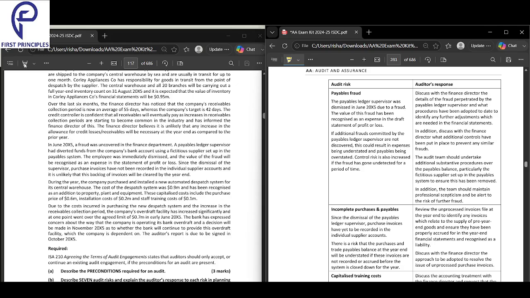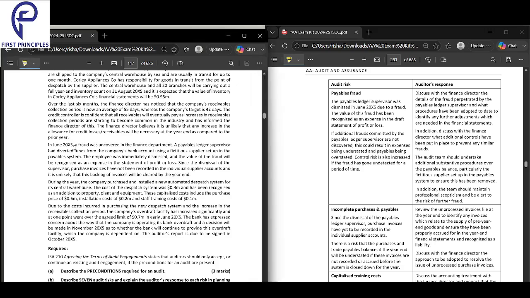So in June 2005, a fraud was uncovered in the finance department. What do you mean by fraud here, Sharon? Intentionally doing something wrong. Very good. Intentionally doing something that will affect the company. Okay. Very good.